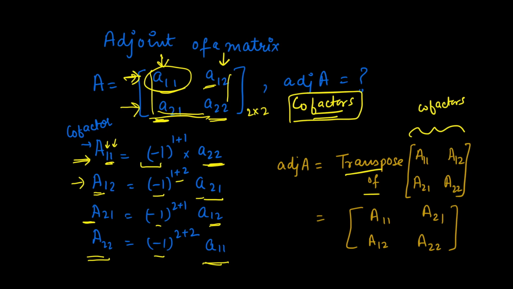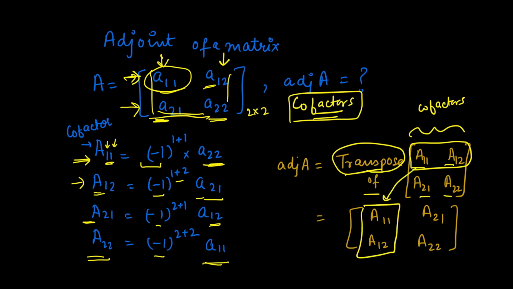Once you find them, you will substitute these values here and then you will interchange. Why interchange? Because you have to find the transpose. So what is a row, A11, A12, becomes a column here. And similarly A21, A22 becomes a column here. This is the adjoint of the 2 by 2 matrix A.